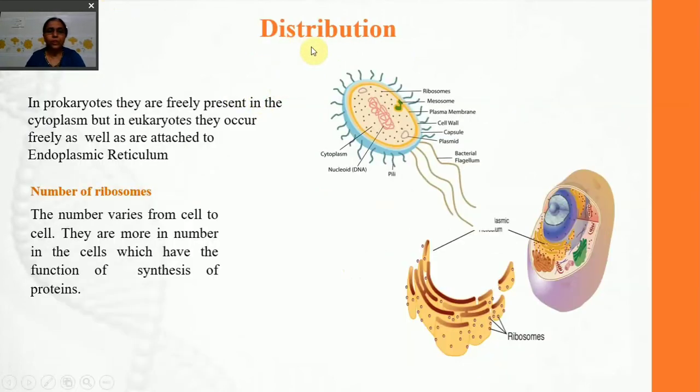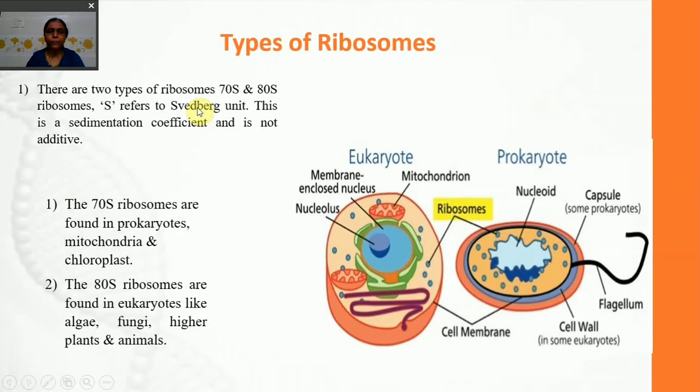How are they distributed in the cell? In the case of prokaryotic cells, they are freely present in the cytoplasm. But in the case of eukaryotic cells, they are present freely as well as on the surface of the endoplasmic reticulum, and then the endoplasmic reticulum is called the rough endoplasmic reticulum.